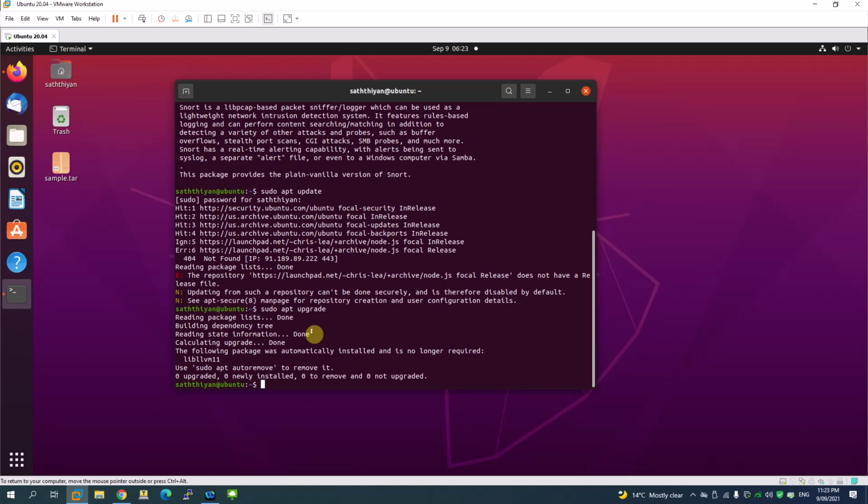For us to start the Snort, there are a lot of dependency packages available, so we have to install those dependency packages before we install the Snort. At the same time, remember there are a lot of commands. I'm going to use a lot of commands to install this through the command line, which is one of the key factors in the Unix Linux operating system. You need to know the commands very well.